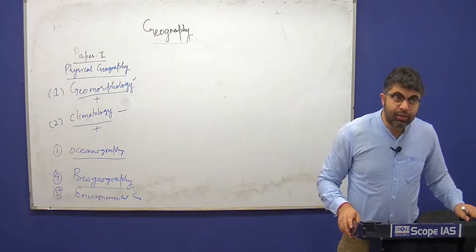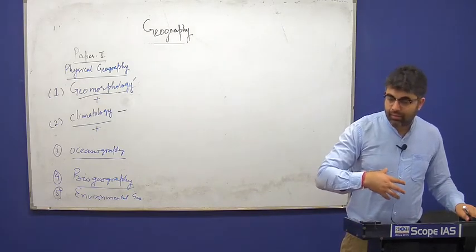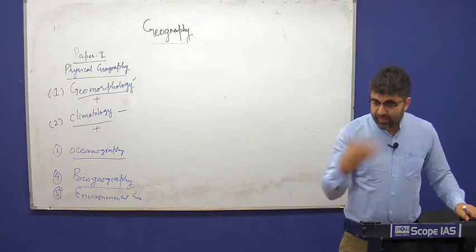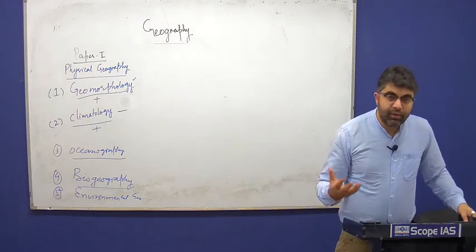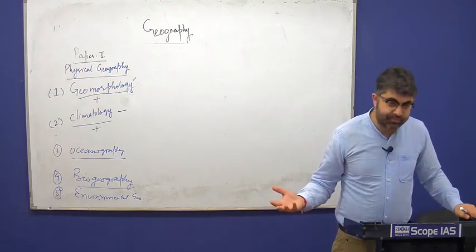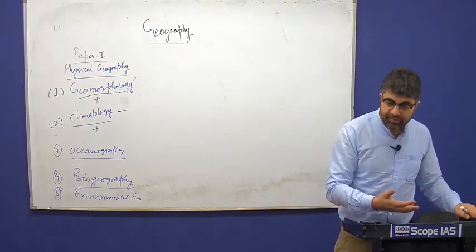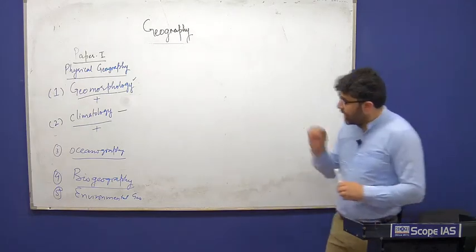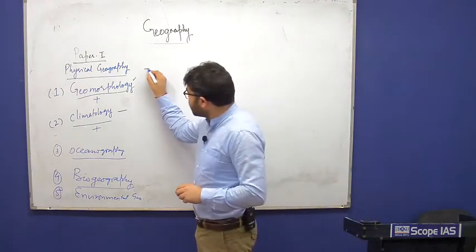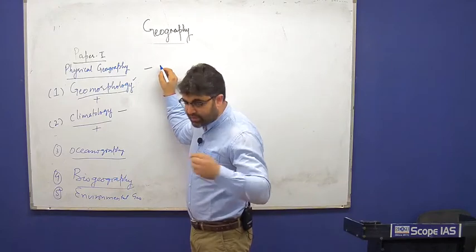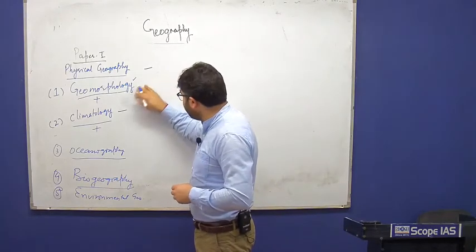So rather than going for 10 books one time, you read one book 10 times. That will be more beneficial. So I'll suggest some references. They are also available in our material.